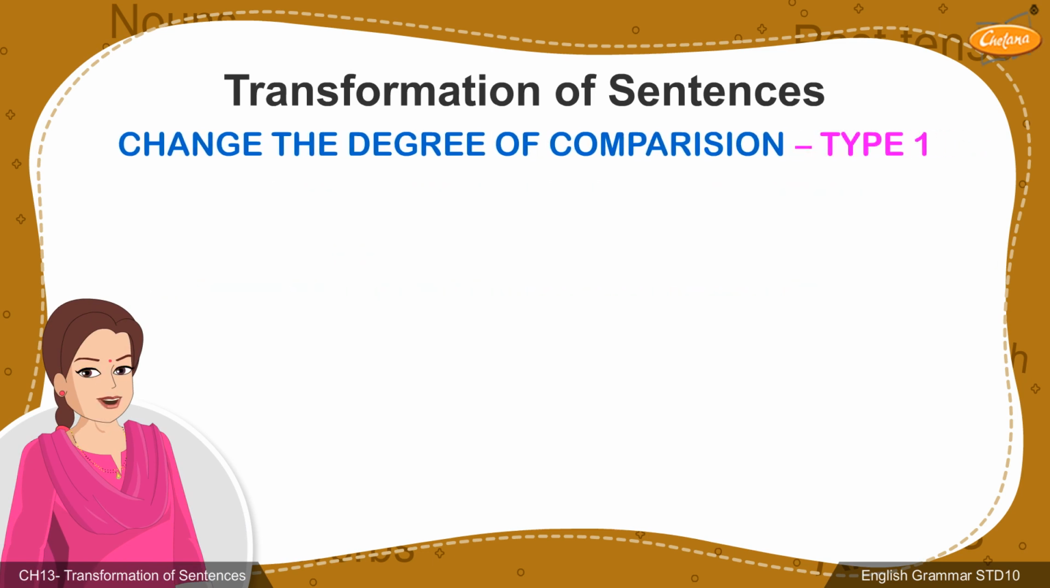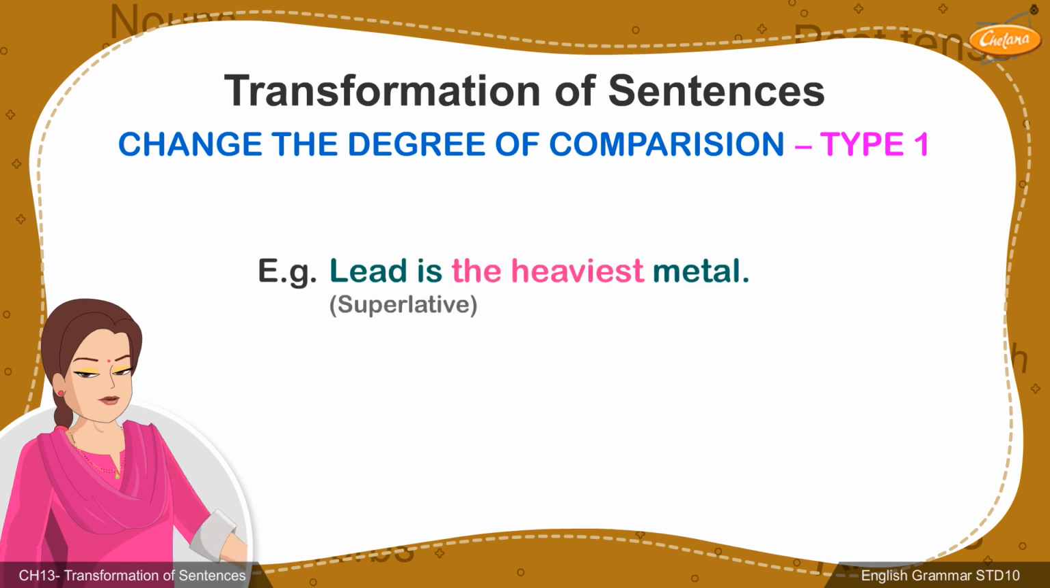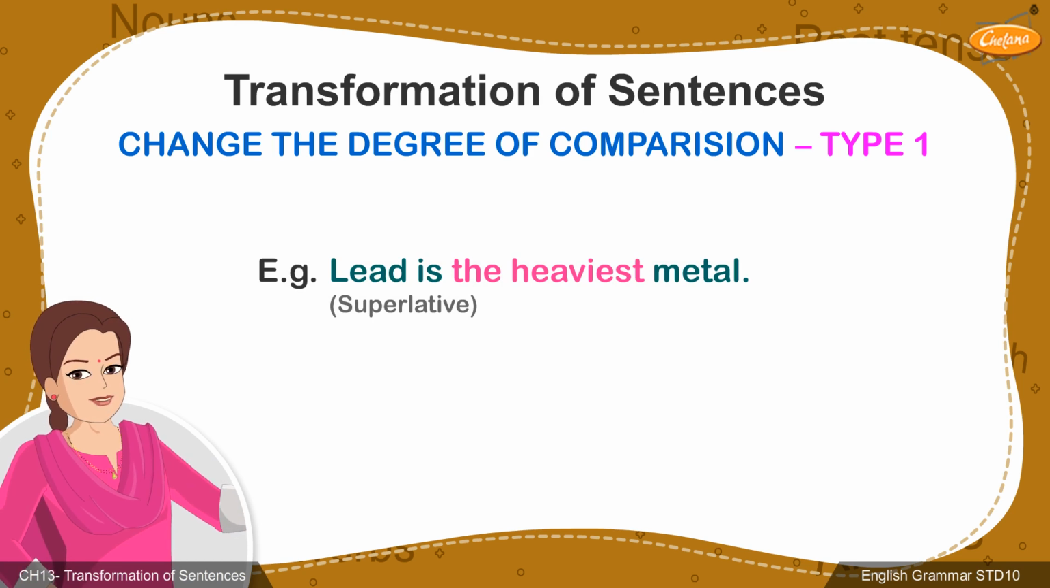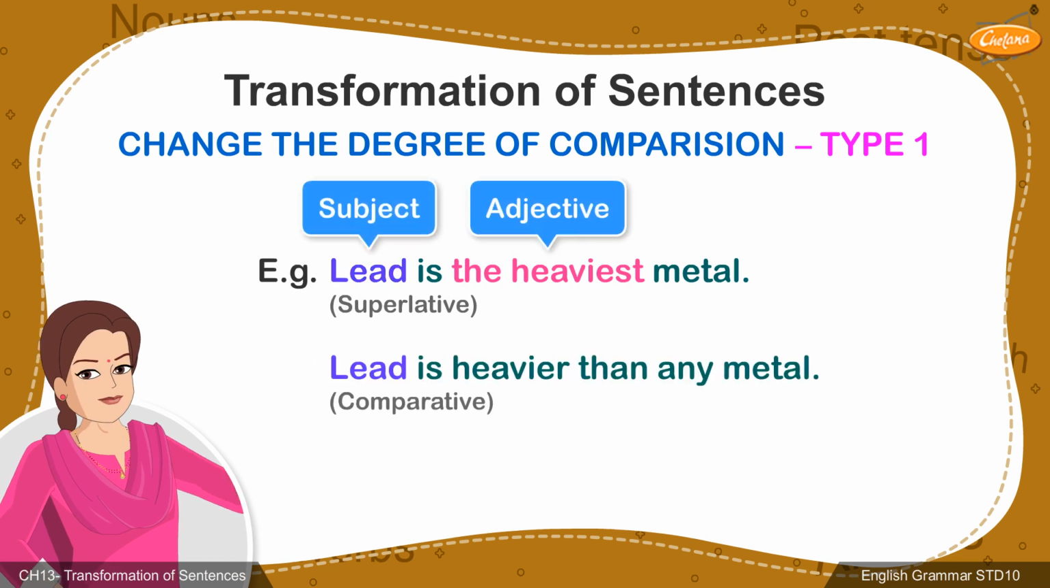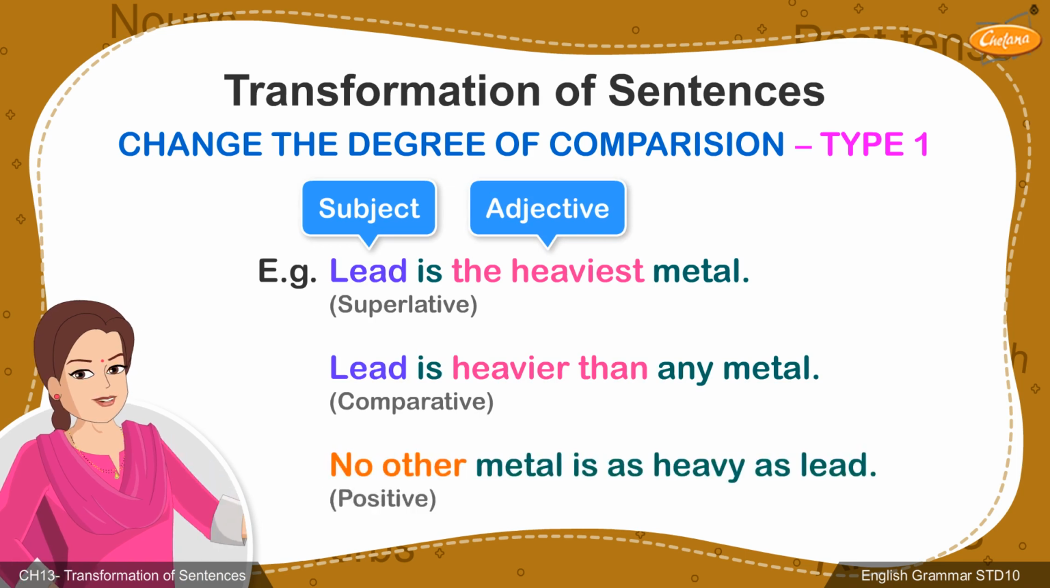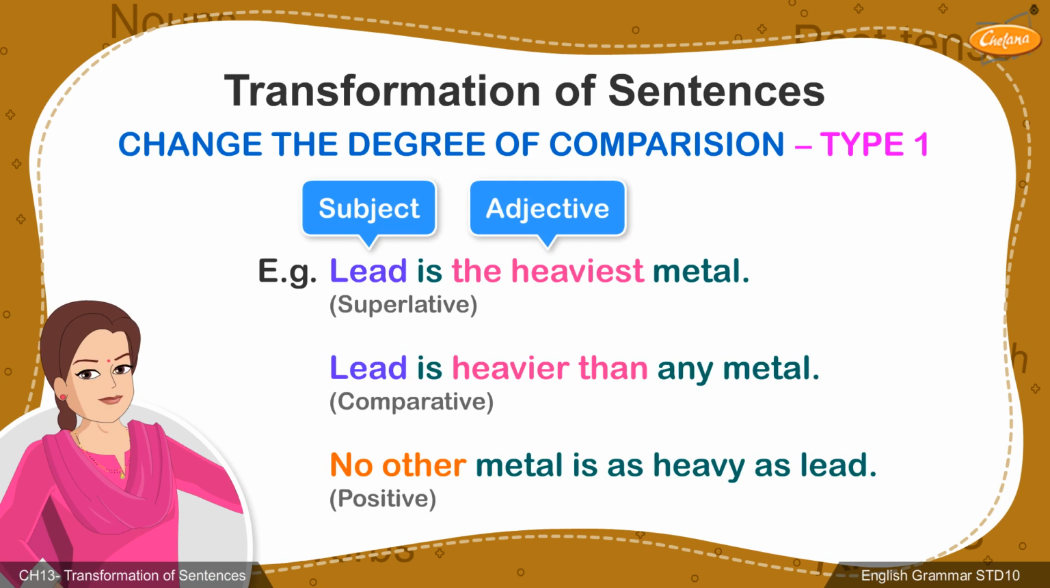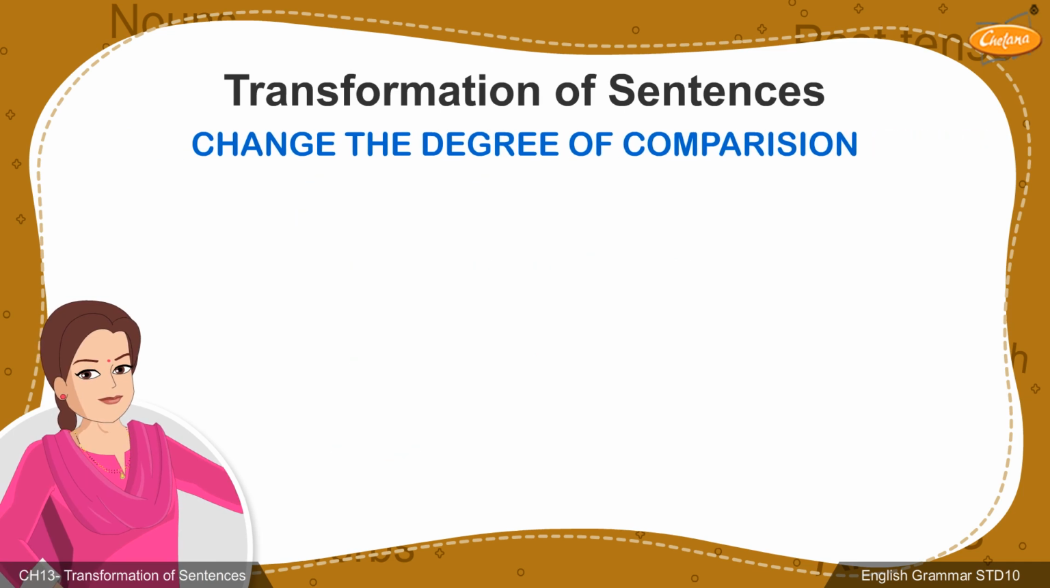Let's look at each of these types in detail. In the first example, we are comparing lead to all other metals and the sentence is written in superlative degree. The comparative degree would start with the subject, lead, and the adjective would be written as heavier than. The positive degree would start with "no other metal". Also, the adjective would be written as heavy as.